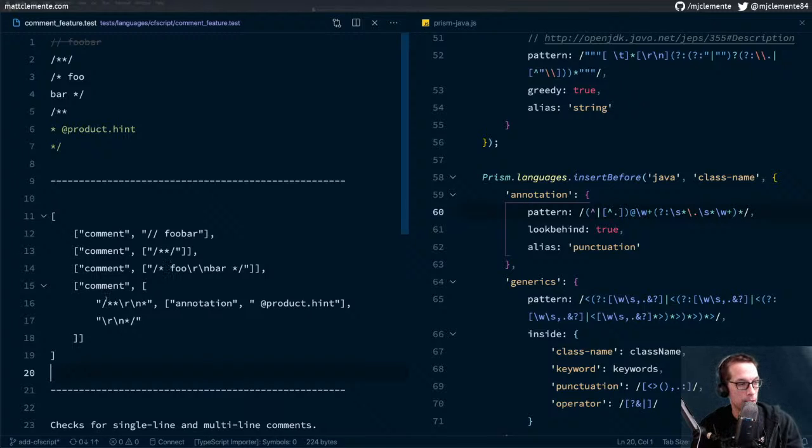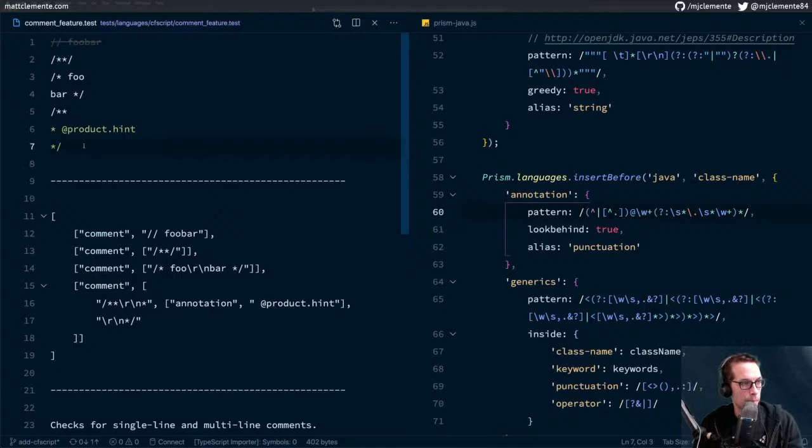I mean, it captured it as comment. This is a comment, followed by an annotation, product.hint within it, and then back out to comment. So that's definitely doing what we want it to do. Is there any other type of annotation or comment that we want it to check?